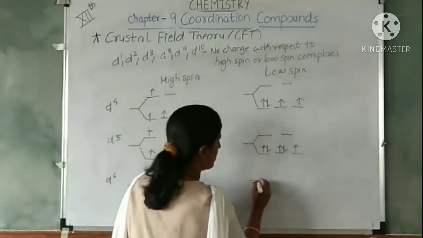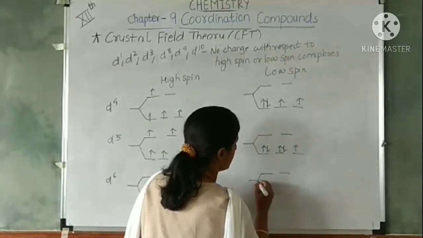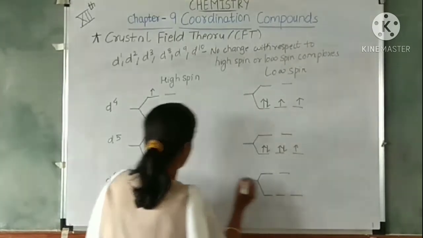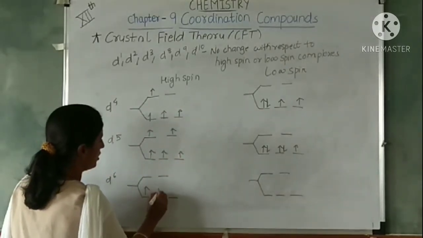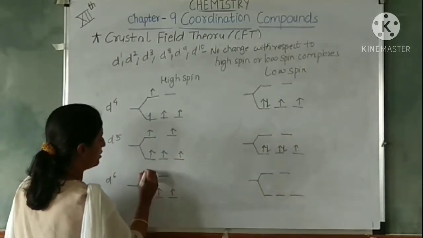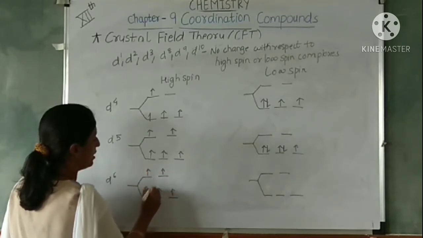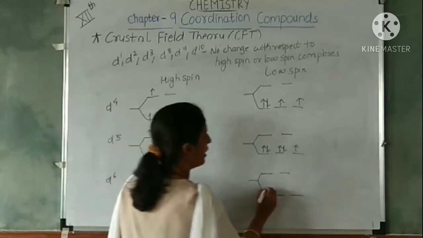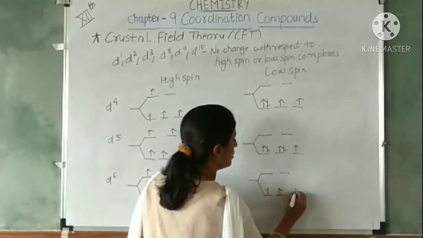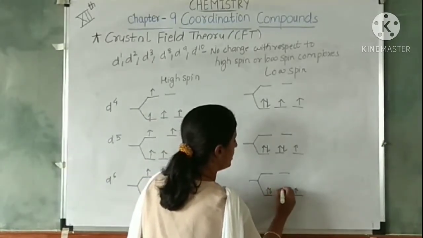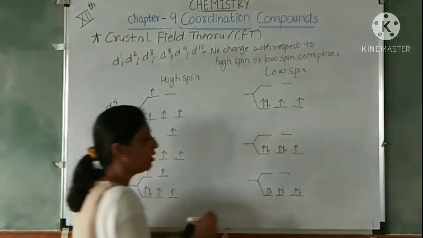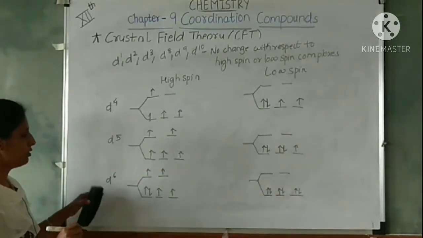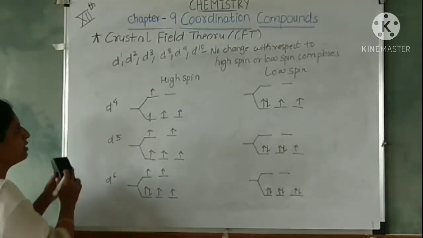What will happen in d6? 1, 2, 3, 4, 5, and your 6th electron will get paired up over here, and here all the t2g orbitals will be occupied with the 6th electron. This is in d6.